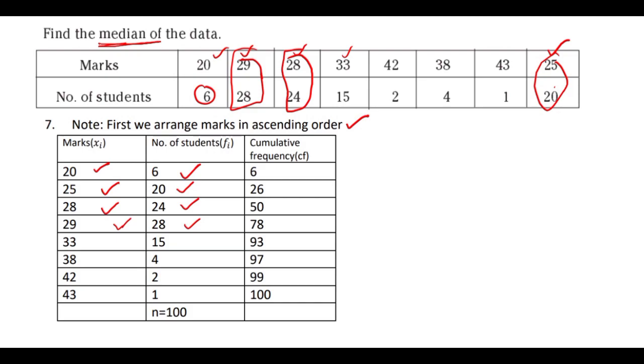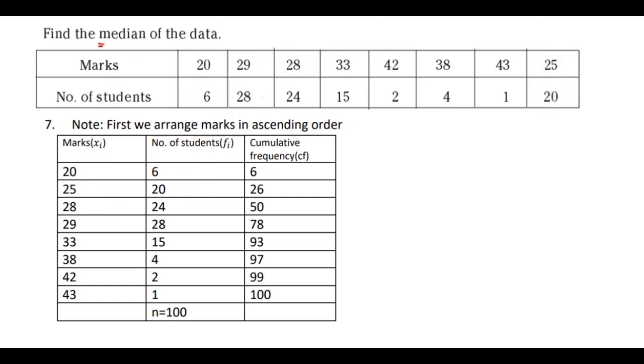After arranging in ascending order, we should write the cumulative frequency, and you know very well how to write it. This 6. For that 6, add 20, then 26. For 26 add 24, that is 50. For 50 add 28, that is 78. For 78 add 15, that is 93. 93 plus 4, 97. 97 plus 2, 99. 99 plus 1 is 100. If you add all the frequencies, then n is equal to 100.